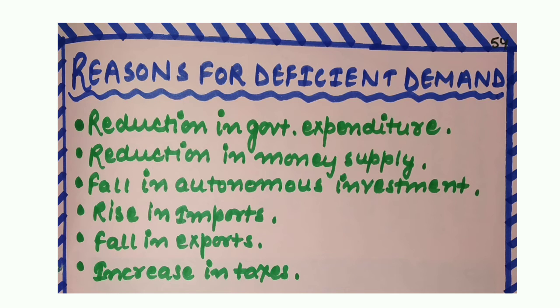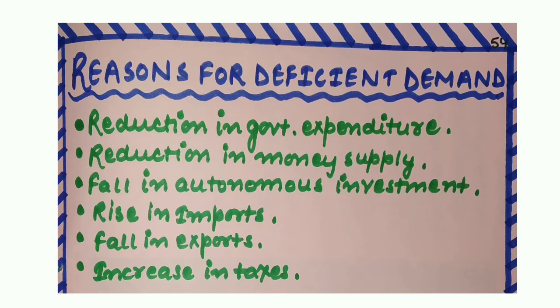Now the question arises: why does this deflation happen? It happens due to several reasons, and one very important reason is reduction in government expenditure. Whenever government reduces its expenditure, people have less money with them. As a result, their aggregate demand becomes less than the aggregate supply of the economy, so deflation occurs.